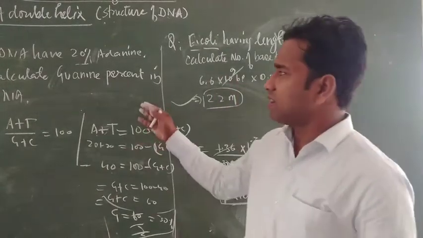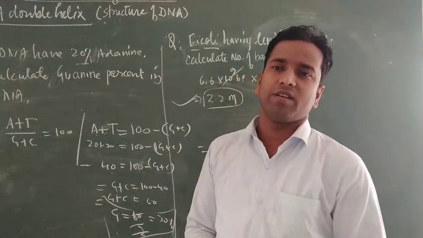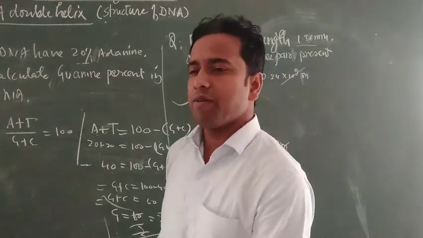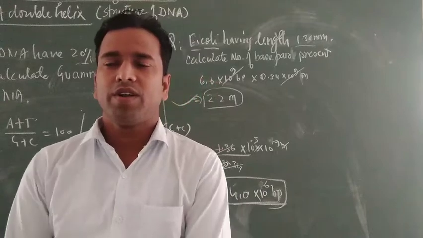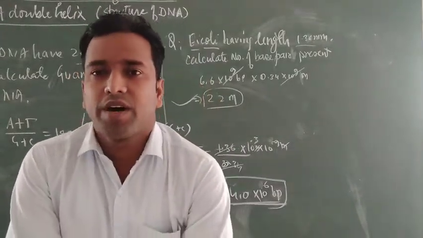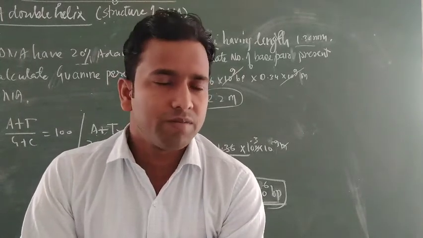What is according to Irwin-Chargaff, and what question is asked in the Chargaff rule? And how can you calculate if the percentage of thymine is given, and the guanine percentage also? These are the different parts discussed in the description of the DNA molecule.